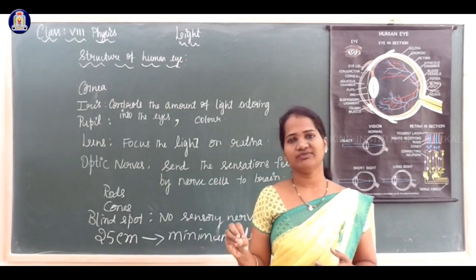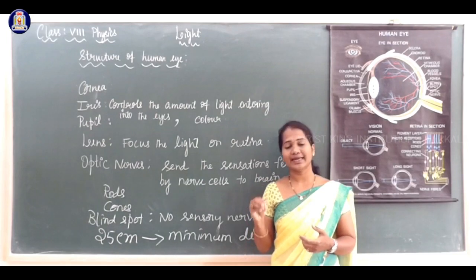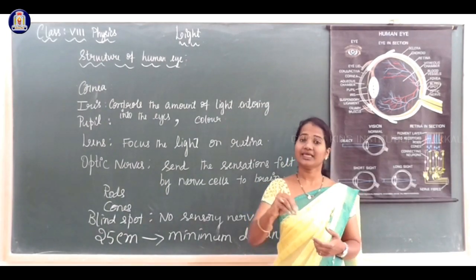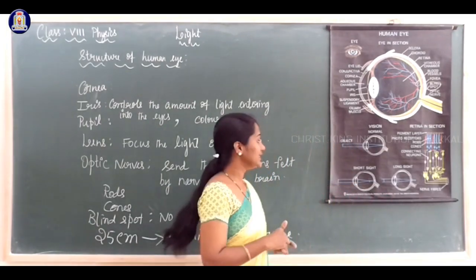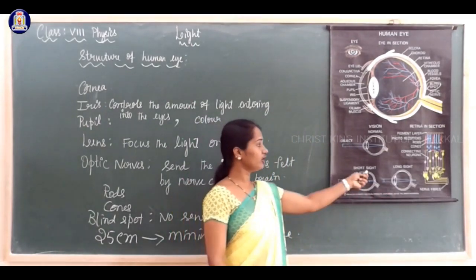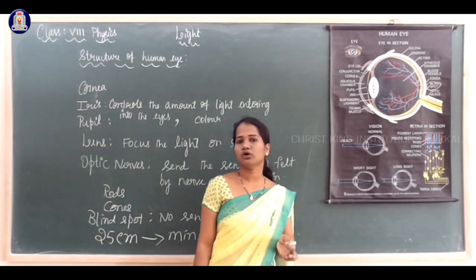This is also a defect. So these are the defects of eyes. People who can identify nearer objects but cannot identify farther objects have a defect called nearsightedness or short-sightedness. Short sight, near sight, or it is also called myopia.